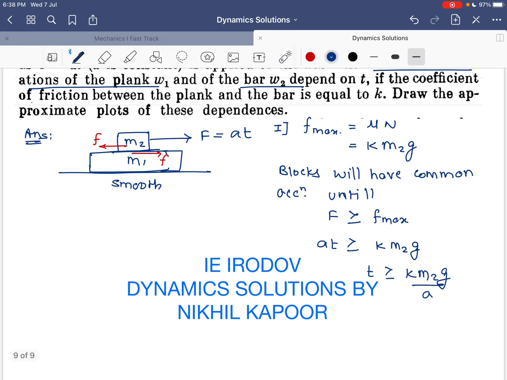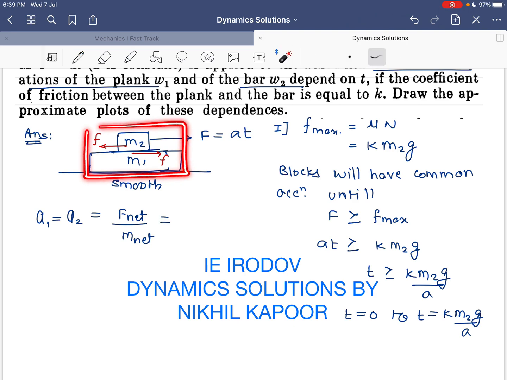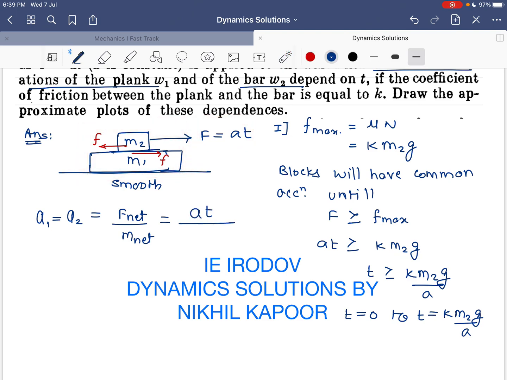So we can say that for the time interval t = 0 to t = k m2g/A, the blocks will go with common acceleration. And when we have to find the common acceleration, that is the acceleration of body 1 and body 2, it will be net external force upon net mass. As the two bodies are going together, friction becomes an internal force on the system, and the only net external force is AT. So it will be AT upon m1 plus m2.